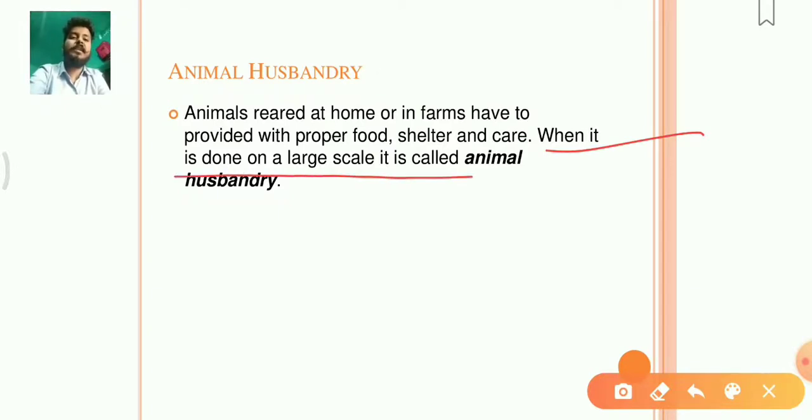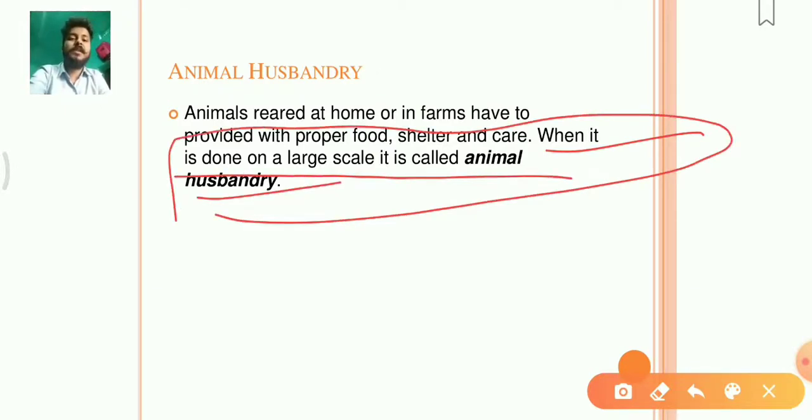When it is done on a large scale, it is called animal husbandry. When we take care of the animals and domesticate them and provide them the shelter and food on a large scale, that same process is called as what? Animal husbandry. इस process को हम लोग animal husbandry के नाम से जानते हैं.